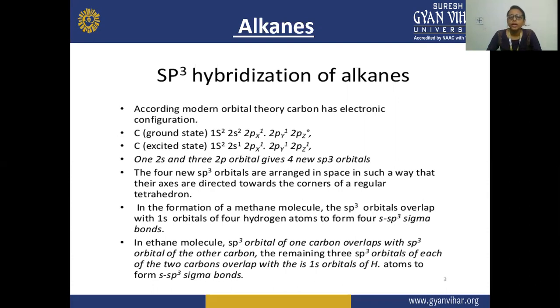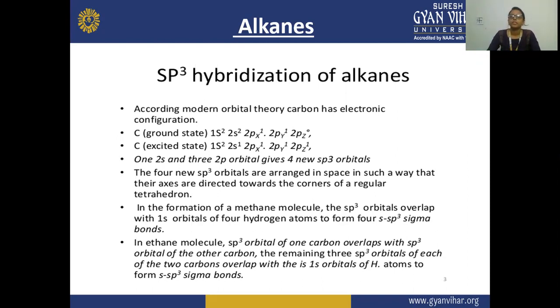Next, the 4 new sp3 orbitals are arranged in space in such a way that their axes are directed towards the corners of a regular tetrahedron, because this alkane has a tetrahedral structure.